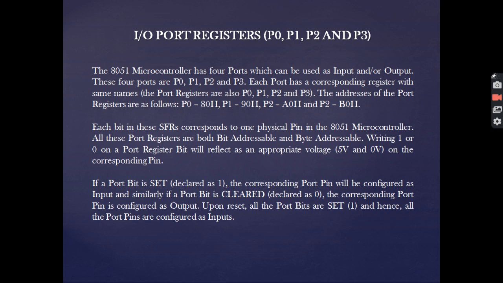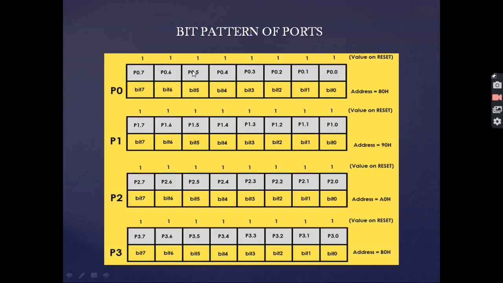If a particular port bit is set, then the corresponding port pin will be configured as input, and similarly if that particular port bit is cleared or declared as 0, then the corresponding port pin is configured as output. And upon reset, all the port bits are set to 1 and hence all the port pins are configured as inputs. This is the bit pattern of all the ports in 8051. And the corresponding address range is shown on the right hand side of this diagram.